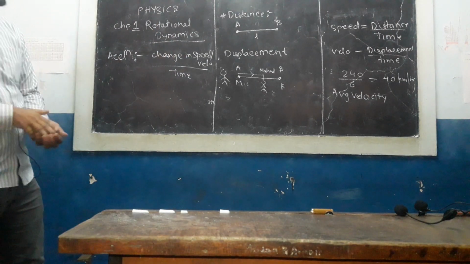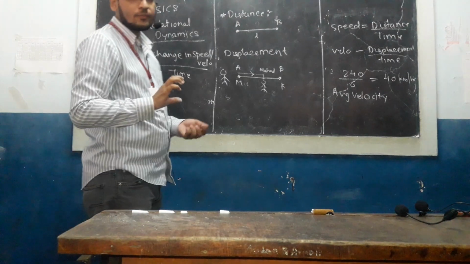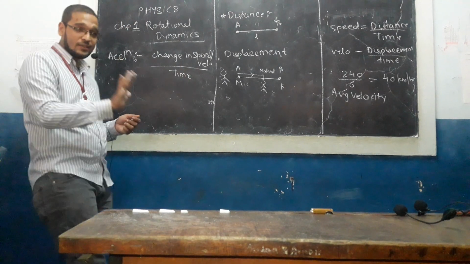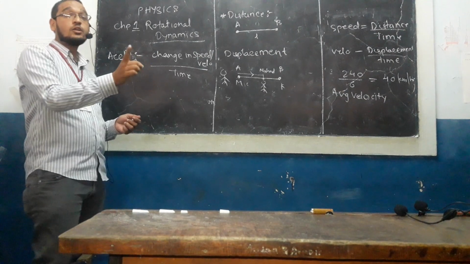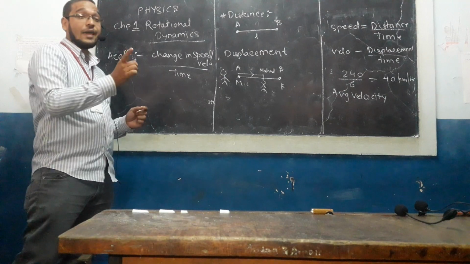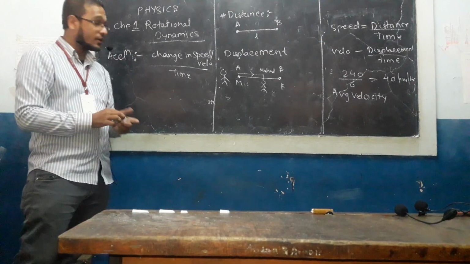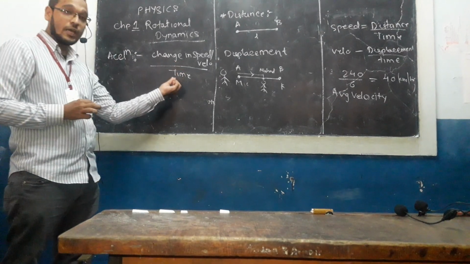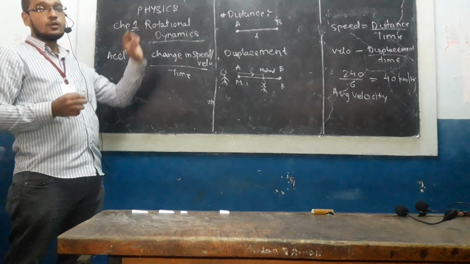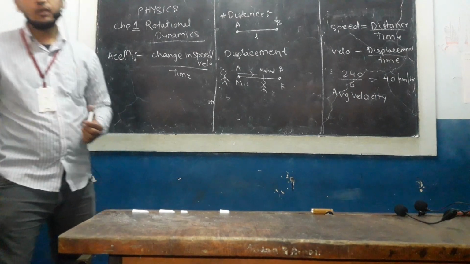So acceleration is change in the speed. Now when a driver is driving a car, he is accelerating, and when he is accelerating, his speed continuously changes. So when speed changes, we say that the vehicle is accelerated, the driver is accelerating. So change in the speed upon time, change in velocity with respect to time gives you nothing but acceleration.